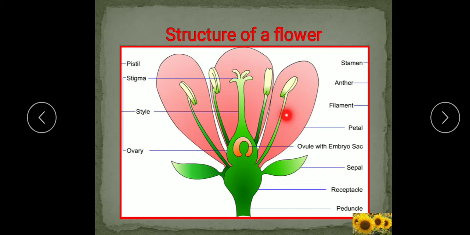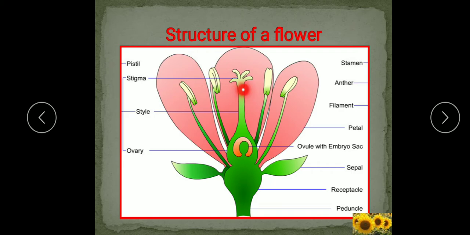They are the male reproductive part, and what is their role? They produce male gametes. Pollen grains are produced in the anther, and pollen grains are the male gamete. So understood, children? This is the androecium. Now we will see the gynoecium part here.